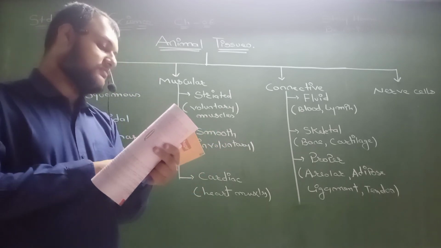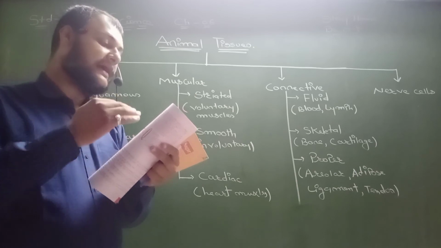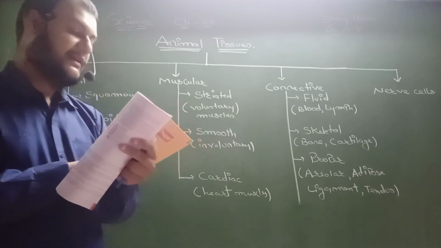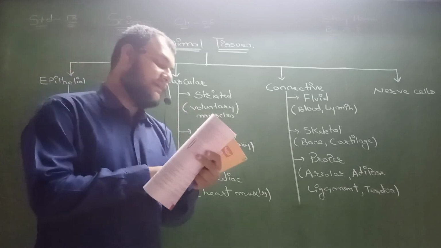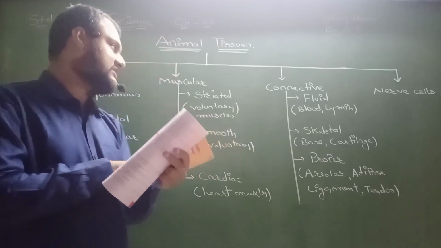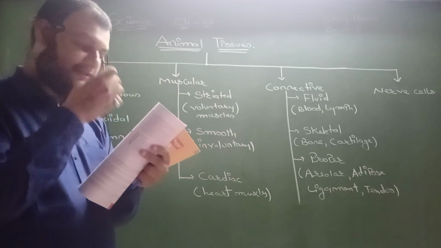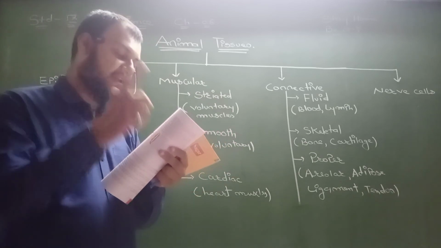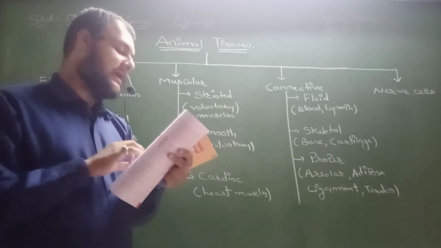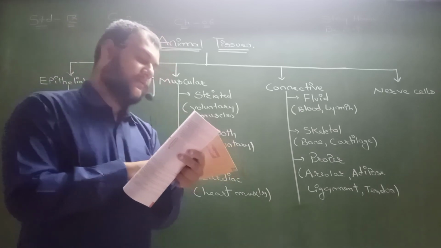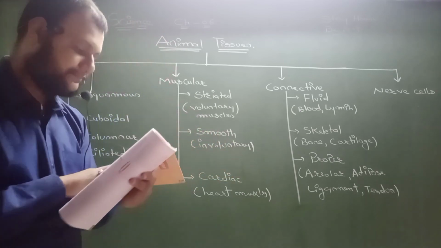Under the microscope, this muscle shows alternate light and dark bands. As a result, they are also called striated muscles. The cells of this tissue are long, cylindrical, unbranched and multinucleated, having many nuclei.